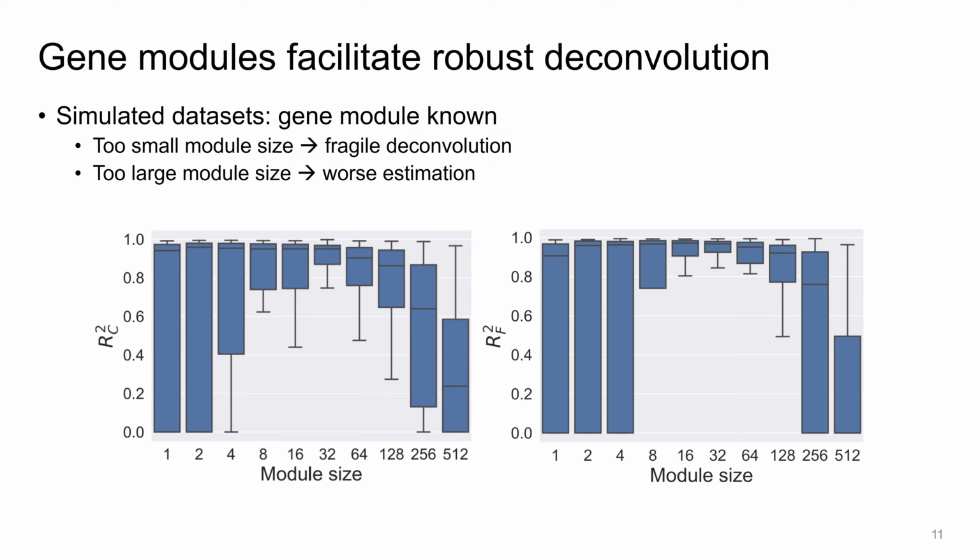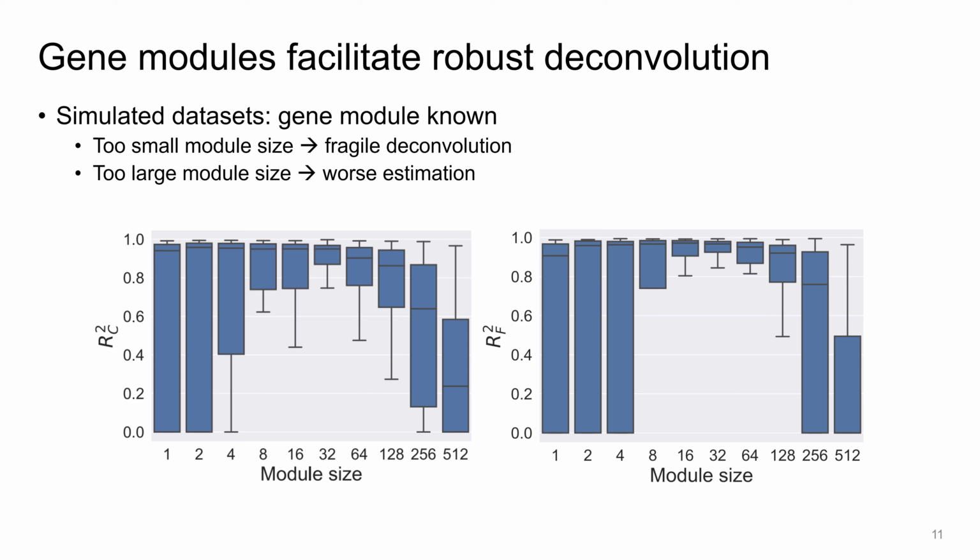Here, we first explore the effect of gene module size on the deconvolution accuracy through the simulated datasets. We use correlation of estimated and ground truth values as the accuracy metric for both C and F. When module size equals 1, it is equivalent to the original gene representation without any module compression.